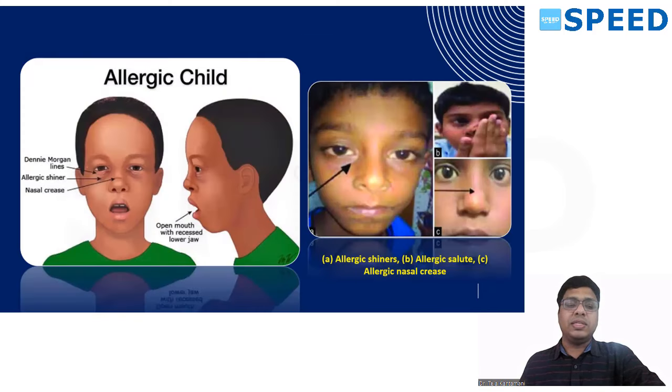But what are these Dennie-Morgan folds? So this, you can see the black lines below the eyes. They are called allergic shiners. Then what is this child doing? It is called allergic salute.